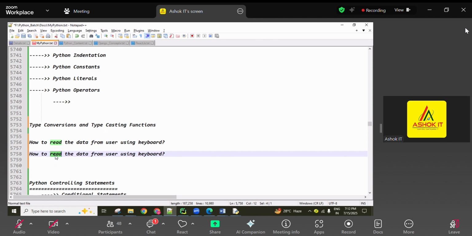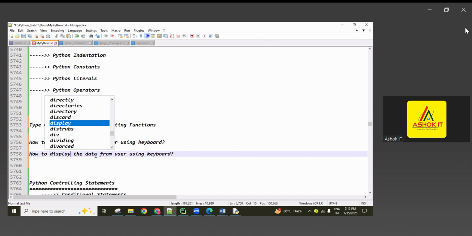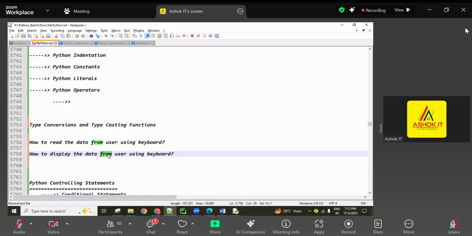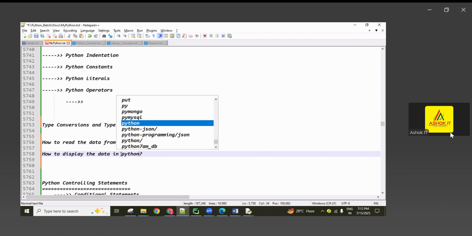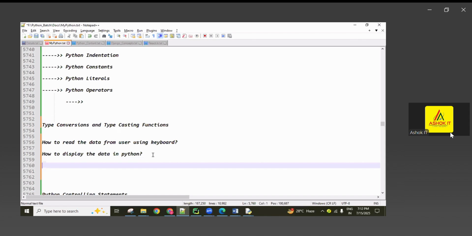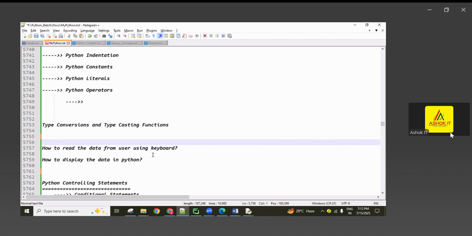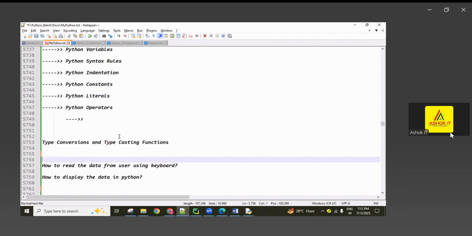Simply how to display the data in Python. Sometimes people get confused about input and output functions in Python: for asking for input, the input function, for output, the print function. Any other topics, guys? Here only, separately, data types: fundamental data types and collection data types, like we discussed. What is fundamental, what is collection, all discussed.